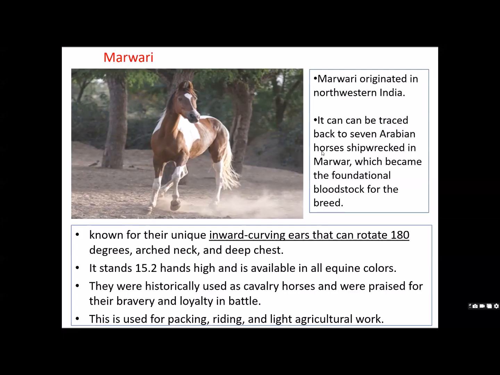ठीक है, तो आपको व्हाइट भी मिलेगा, यहाँ ब्लैक भी मिलेगा, कॉम्बिनेशन ऑफ जो दिख रहा है आपको ये भी मिलेगा आपको, बट when it comes to Kathiawadi you don't see the black color. ठीक है, and also additionally you will see stripes on the neck as well as legs. Here the rotating ears is the unique characteristic. Here they are also known for their bravery and loyalty.